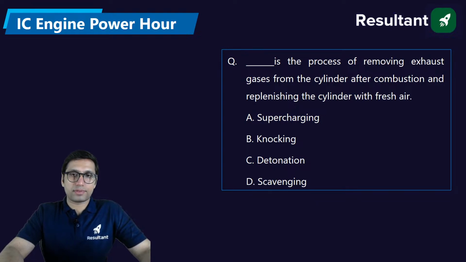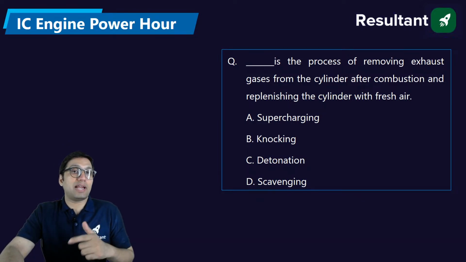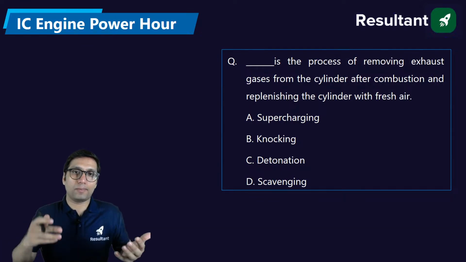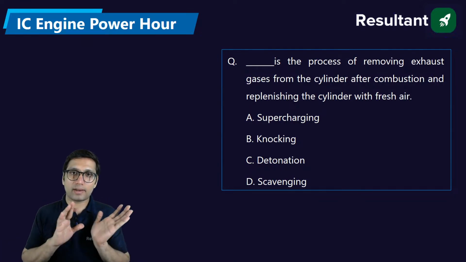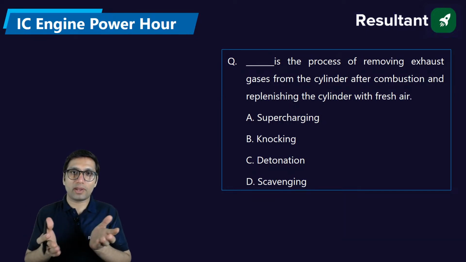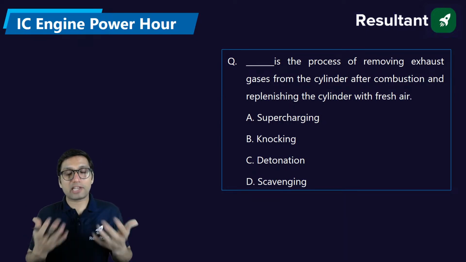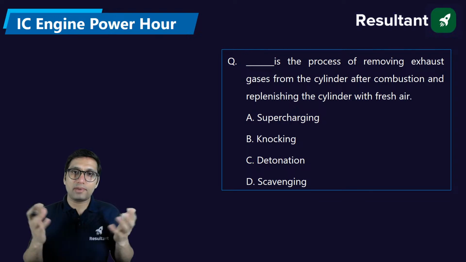Again, we have a process of removing the exhaust gases from the engine cylinder, which are present after combustion. Obviously, if you do combustion, you get exhaust gases, and they have to be removed. It is like eating: you have to take out the previous material so that you can take in fresh food, right? The same is followed for the engine.